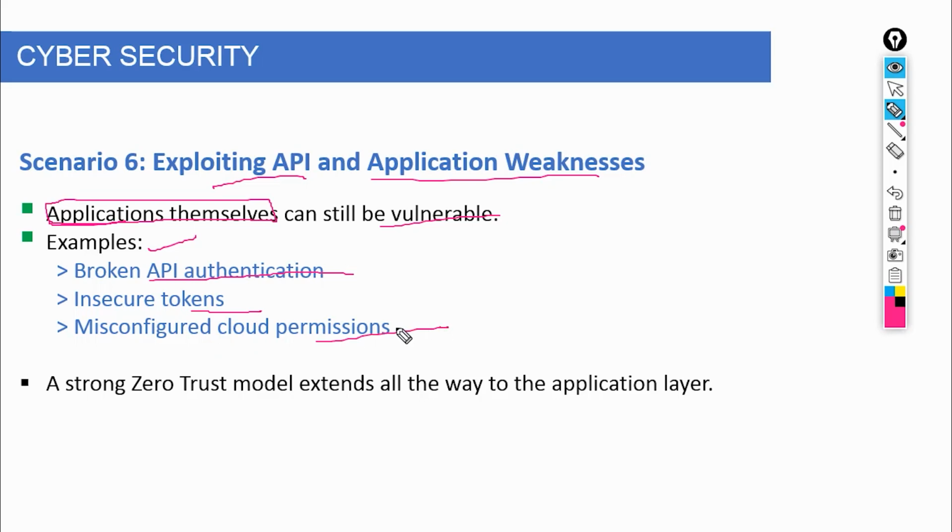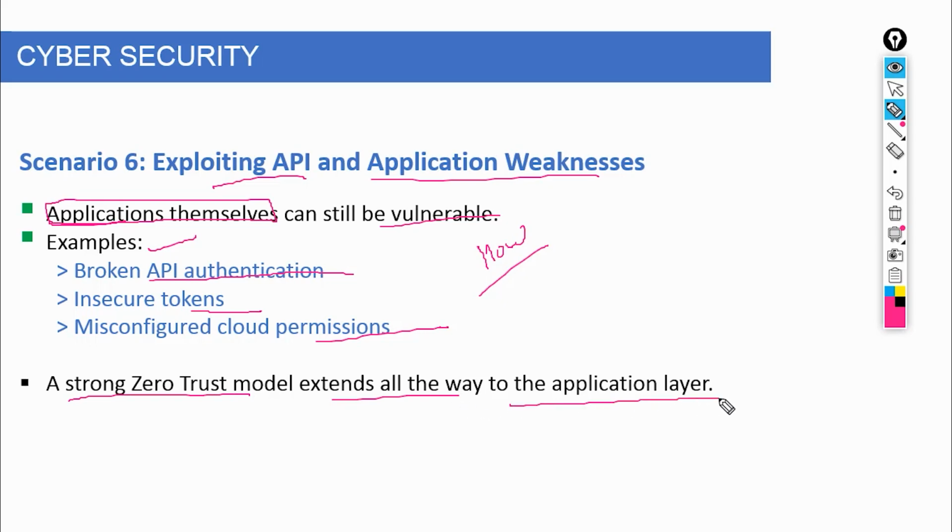Now here's where weak zero trust fails. Many organizations focus heavily on identity, devices, and network controls, but completely overlook application-level security. They assume that if the user is verified, the application is safe. That assumption is dangerous. A strong zero trust model extends all the way to the application layer. Every API call must be authenticated and authorized, data access must be strictly scoped, inputs must be validated, and unusual patterns must be monitored. So the key takeaway is this: you can lock down identities perfectly, but if your APIs are weak, attackers won't log in. They'll just talk directly to your systems and pull the data themselves.